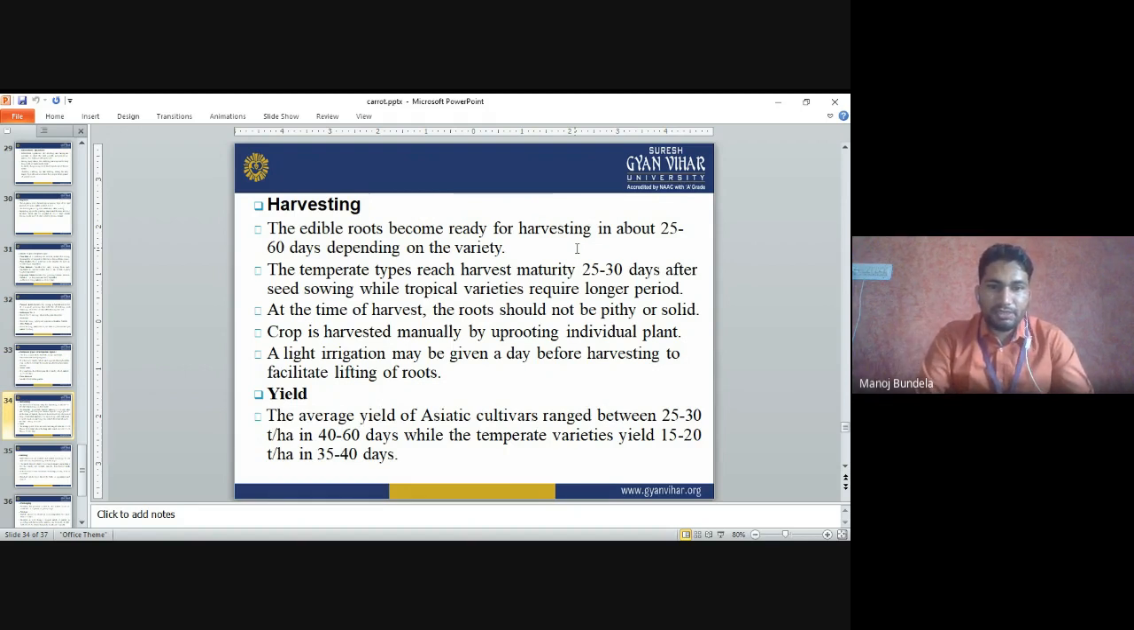Yield. The average yield of Asiatic cultivars ranges from 25 to 30 tons per hectare in 40 to 60 days. While in temperate type varieties, the yield is 15 to 20 tons per hectare in 25 to 30 days. So that is the difference: the yield is more in Asiatic type varieties, 25 to 30 tons per hectare in 40 to 60 days, compared to 15 to 20 tons per hectare in 25 to 40 days.